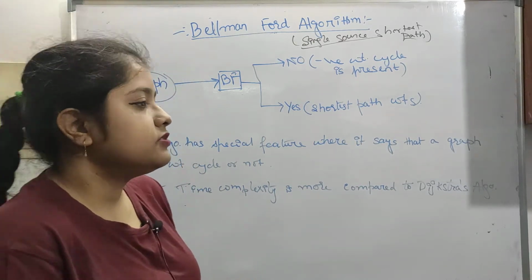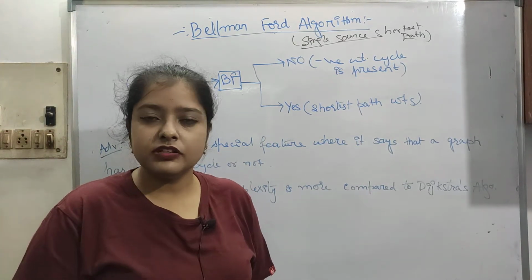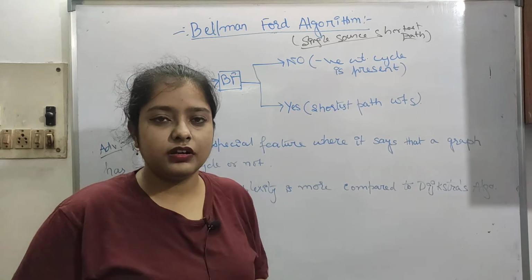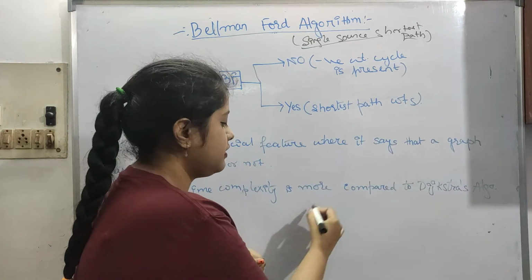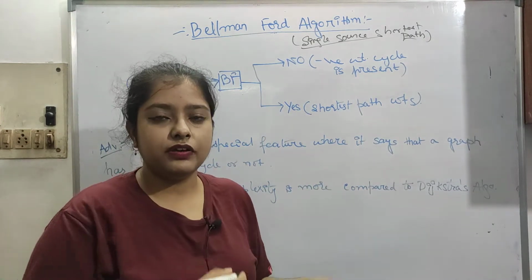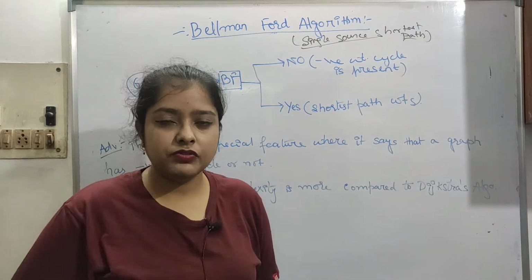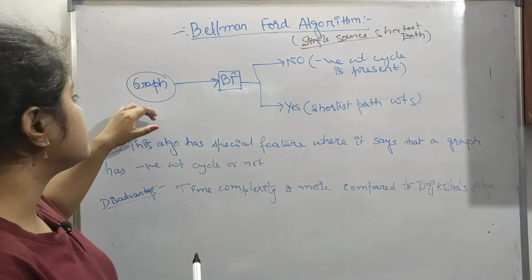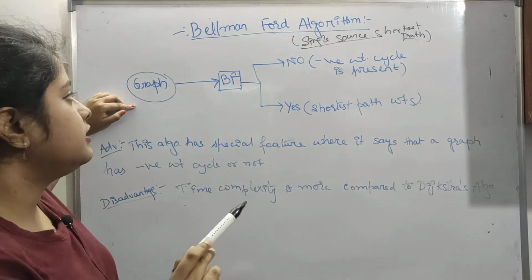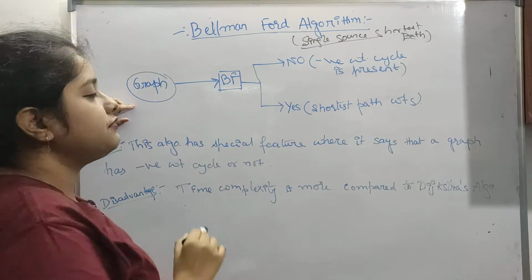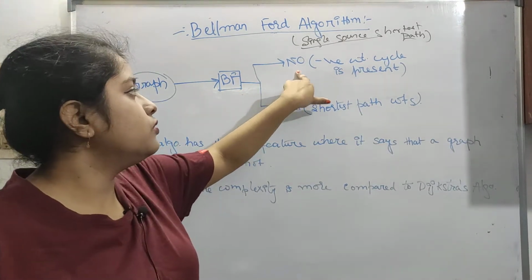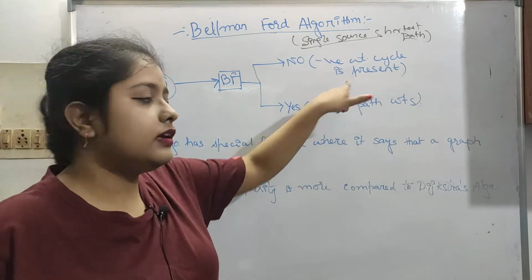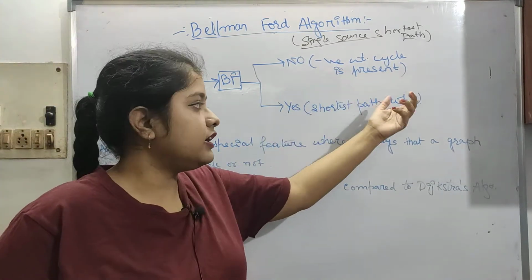So Bellman-Ford, I haven't seen many questions asking about the algorithm itself, like given a graph, find out something. The main question which comes is of this type. The main thing in Bellman-Ford is that if a graph is given and we apply Bellman-Ford, either it will say no negative cycle is present, or yes, and then it will find the shortest path.